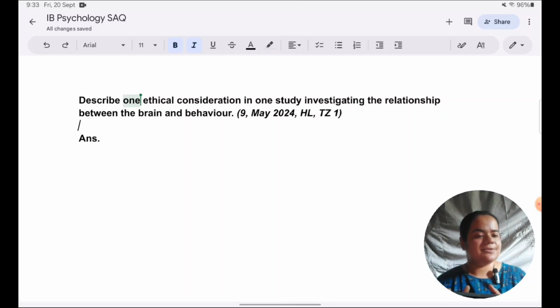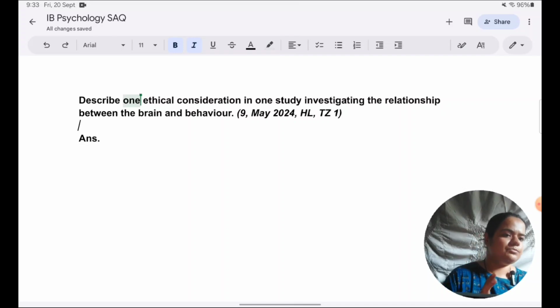In some ERQs, they tell you to discuss 1 or more ethical considerations. This might seem obvious, but it is very important that when they ask you for 1 ethical consideration, you give only 1. What happens is some students have learnt a lot of ethical considerations for, say, Maguire, because they intend to write those as evaluation points in some ERQ. So just because they know a lot of ethical considerations, they just want to put all of them down in the SAQ.